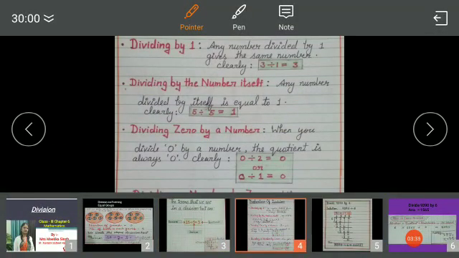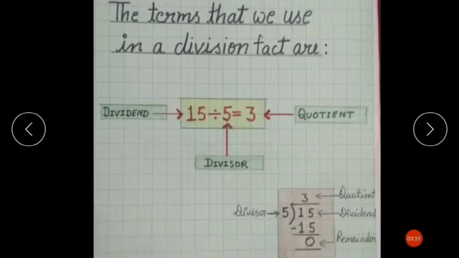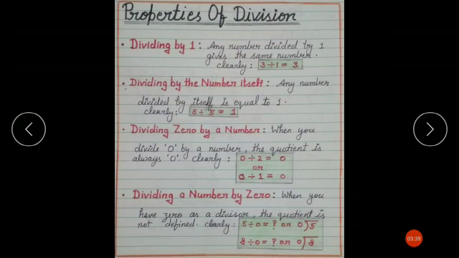Okay children, now we will discuss the properties of division. So one by one I'll explain to you. Before solving the division sums, we must know the properties of division. Dividing by 1. The first property is dividing by 1. Children, when you divide any number by 1, your answer will be the same number.